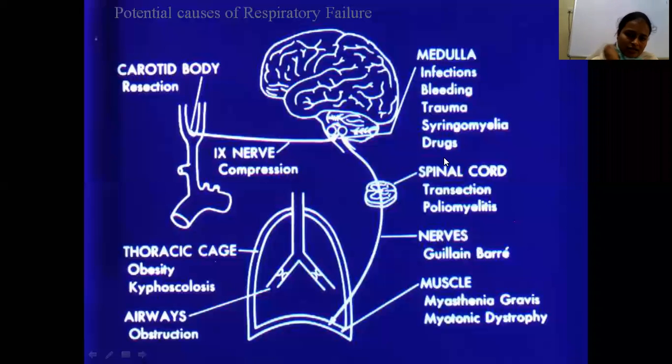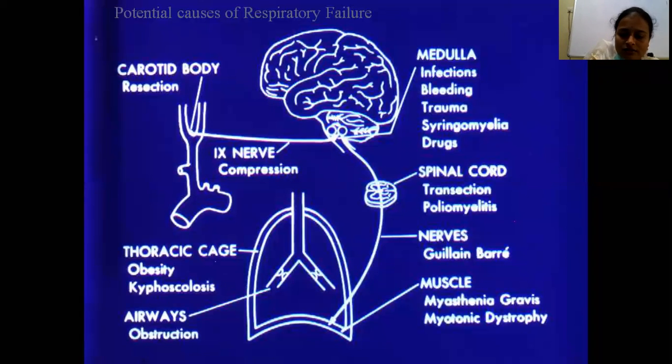Also spinal cord transections, infection, poliomyelitis, nerve involvement in Guillain-Barré syndrome, muscle atrophies, muscular dystrophies, myasthenia gravis, and airway obstructions. What about the rib cage? Any kyphoscoliosis, obesity, then any carotid body transections, any ninth nerve compression. All these lead to respiratory failure, either type 1 or type 2.